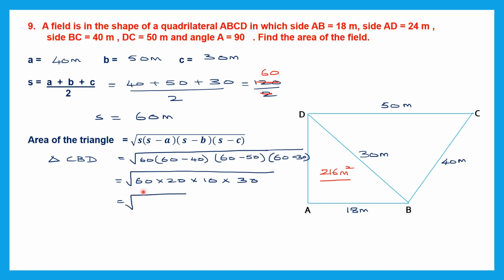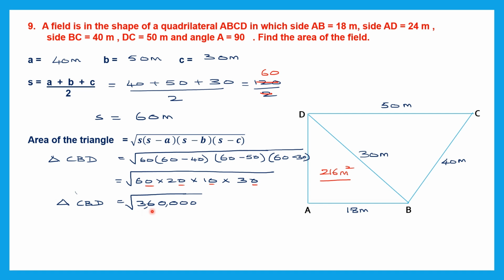Now let's multiply 6 into 2. Let's leave out all the zeros. We'll multiply the zeros later. 6 2s are 12, 12 1s are 12, 12 3s are 36. So we have 36. Now let's count all the zeros. So we have 1, 2, 3 and 4. 4 zeros. So let's write down 1, 2, 3, 4. 4 zeros. Now this is the value under the root for triangle CBD. It's a square root of 360,000.